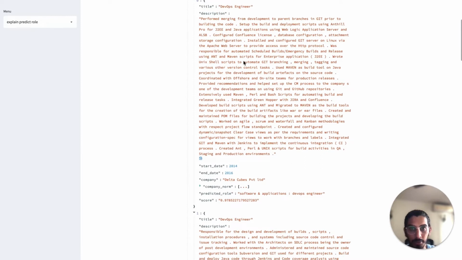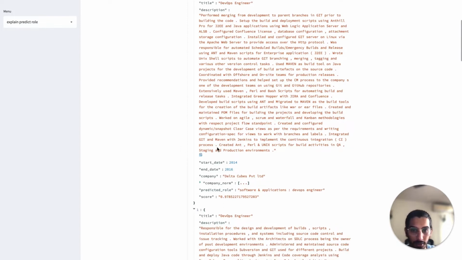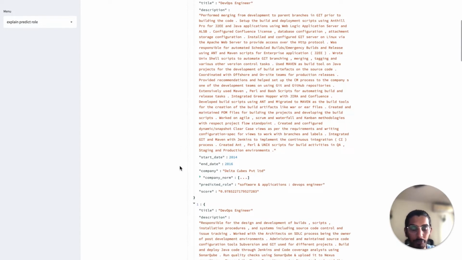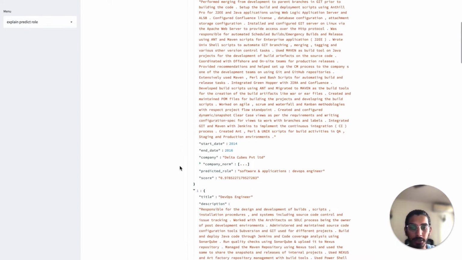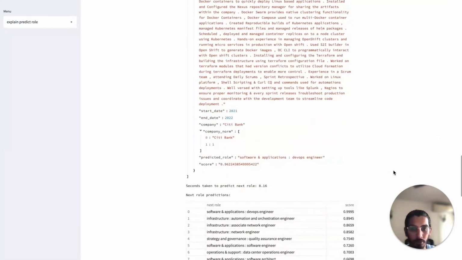For example, the title coming is DevOps engineer, with the descriptions and responsibilities available like this, and the start date, end date and the company. We feed this information to our career architecture ML engine, and we find out that this candidate at this particular project belongs to this role under this function, software and applications. Similar information you will see across all the details we have extracted.